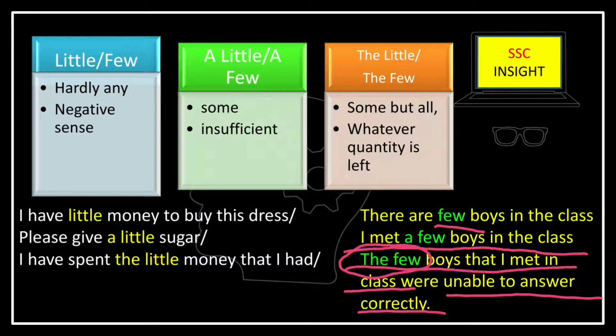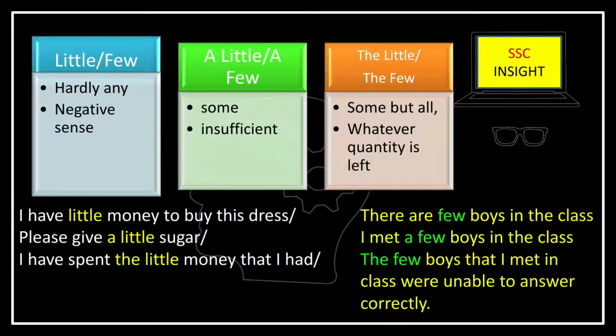To clear these confusions, I am giving you specifications of the number of boys or the amount of money. So if there are 100 boys and 70 to 75 are present, then we will use the few. That is, the few boys that I met in class were unable to answer correctly.